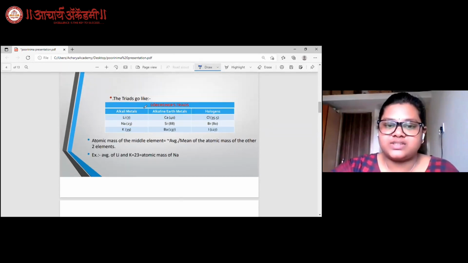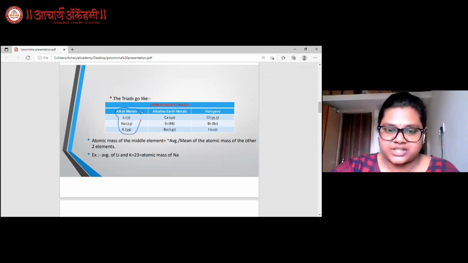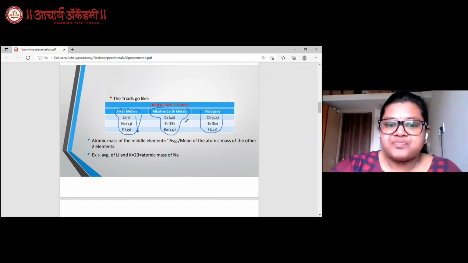Let's see. Initially, he found 3 triads, which consisted of alkali metals, lithium, sodium, and potassium, alkaline earth metals, calcium, strontium, and barium, and then the halogens, which consisted of chlorine, bromine, and iodine. While studying this, he understood that when the elements were arranged in order of their increasing atomic masses, the average of the first and the third element was roughly equal to the atomic mass of the second element.